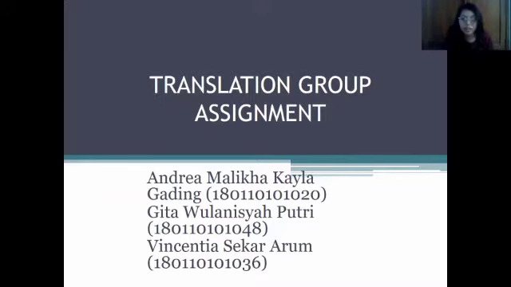Okay, so in the first part, I will read the translation result of our group. Second, I will explain the translation procedure that we chose for this text, and then my teammates Andrea and Gita will explain the examples of the translation procedure. Okay, let's start with the first slide.